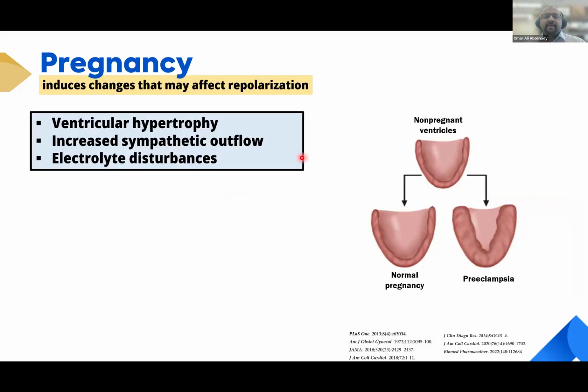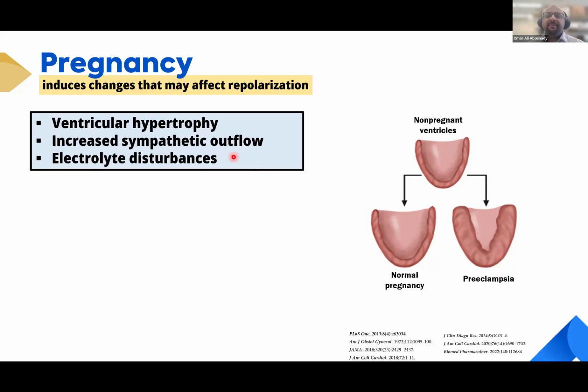So it's not only sex hormones that may impact cardiac repolarization during pregnancy, but also additional cardiac changes that happen during pregnancy, such as ventricular hypertrophy. In this picture, this is the non-pregnant ventricle. During normal pregnancy, the chambers increase in width, and the thickening of the ventricular wall also increases. In preeclampsia, there is an additional increase in the thickening of the ventricle, called concentric hypertrophy, which usually is permanent and remains after delivery.